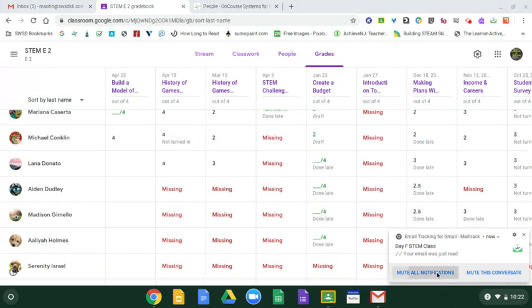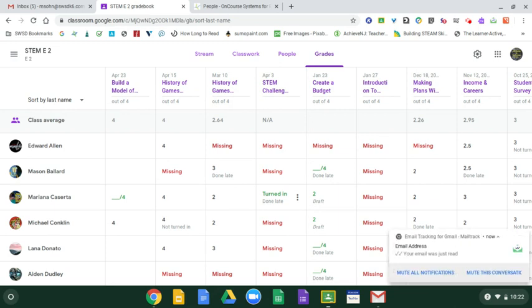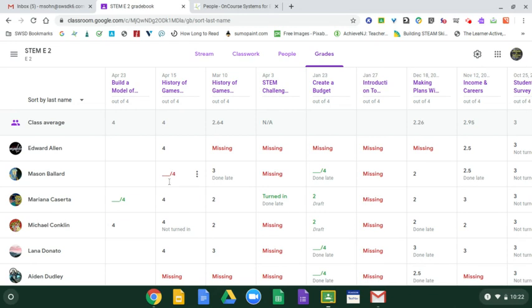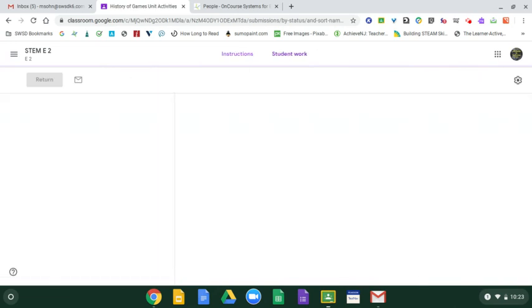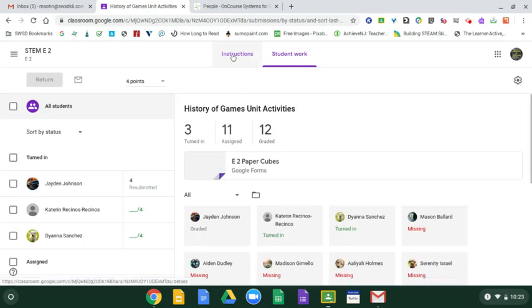Now, some other features of this. By looking at this, it looks like students had no contact, but actually they did. So I'm going to click on an assignment that was due yesterday. This was History of Games. And when I click on this, it's going to give me the details of that assignment. I can go back and get the instructions, or I can look at the student work.